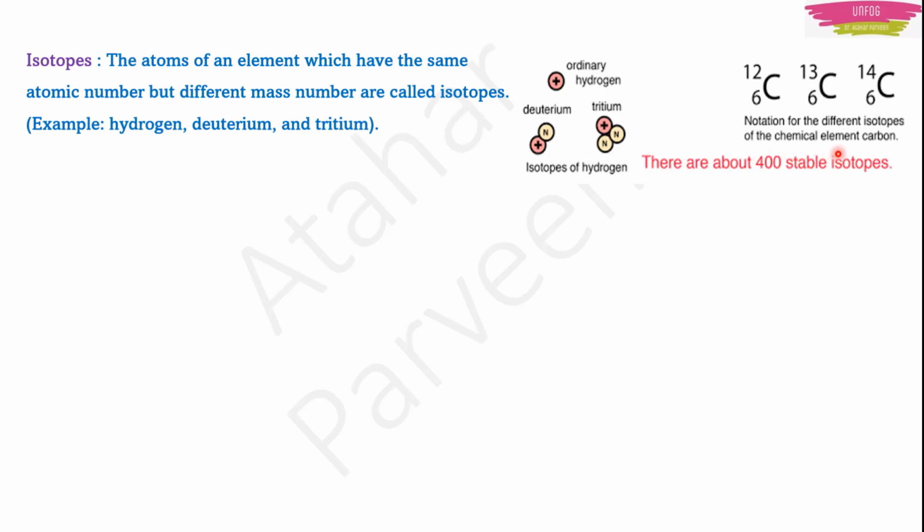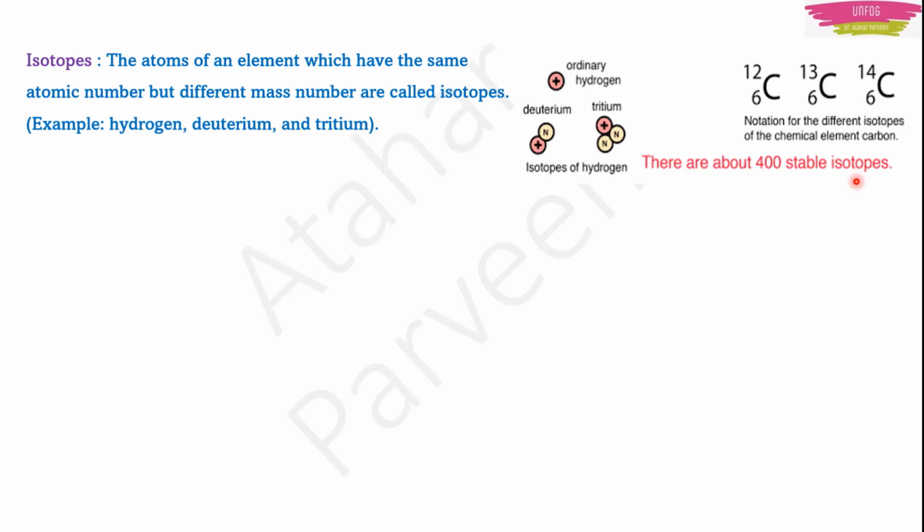Okay, the same is the case with carbon atoms also. The atomic number for carbon is 6, but there are other carbon atoms whose mass numbers are not only 12 but 13 and 14 are also there. Okay, and interestingly they are all stable. Not only these, there are more, I think 400 stable isotopes are there.